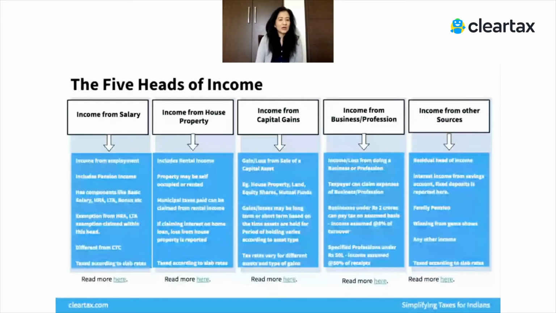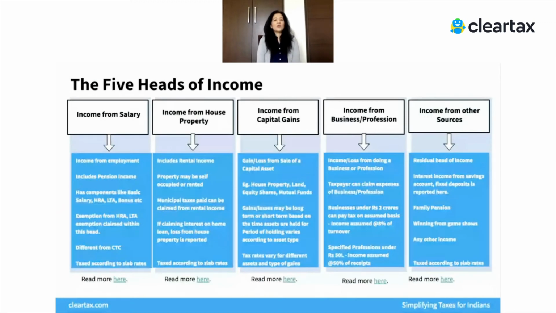We just spoke about allowances. It's not exactly your CTC, because CTC is what the employer is bearing, but it is what you have earned as an employee. It is what has been paid to you as salary. It is taxed according to slab rates. Now, coming to income from house property.